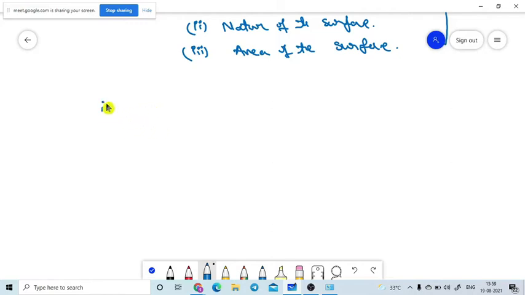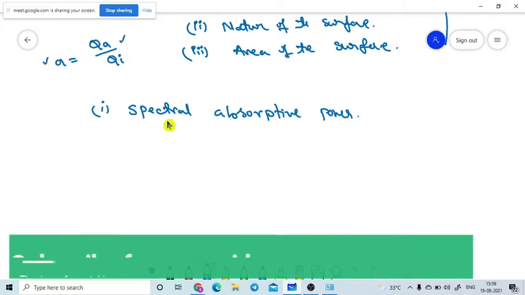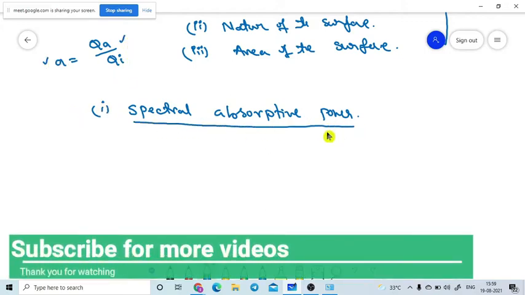Now in case 1 we are discussing spectral absorptive power. So absorptive power, how can I define it? A is nothing but Q of absorption, how much heat energy is absorbed by the body, divided by how much heat energy is incident on the body. This is the absorptive power of the body. But we are taking the spectral absorptive power of the body.